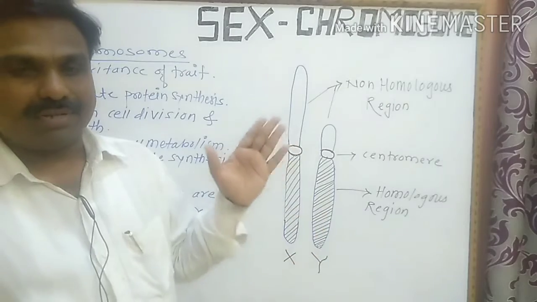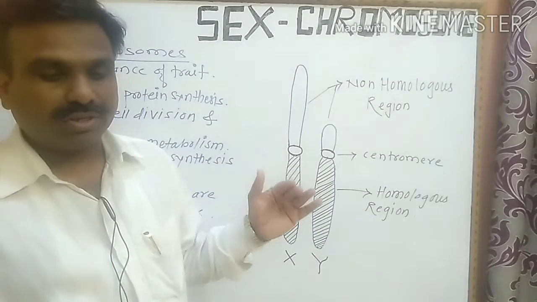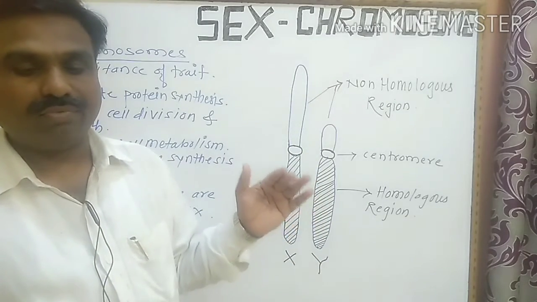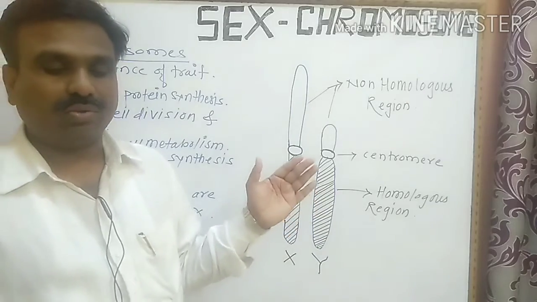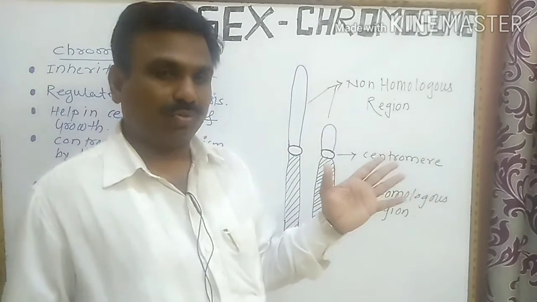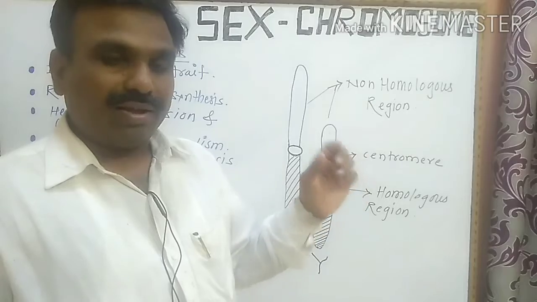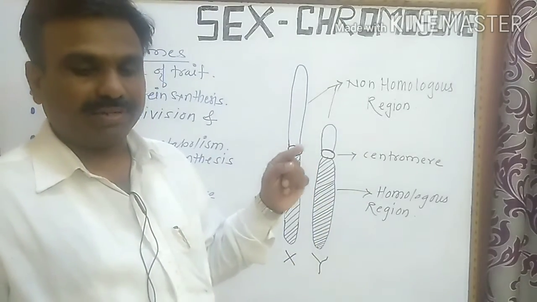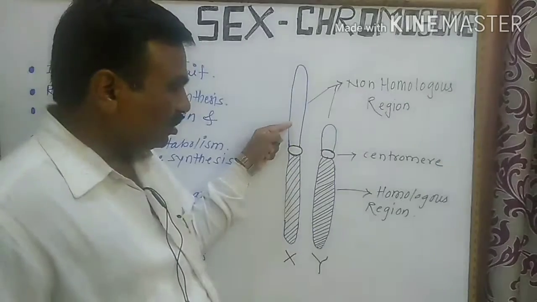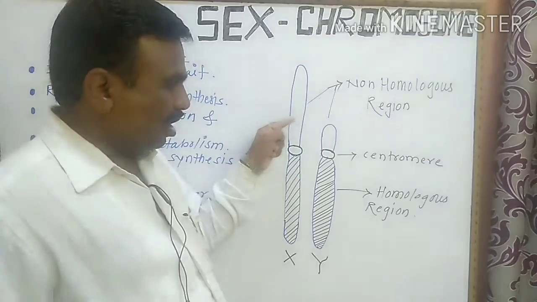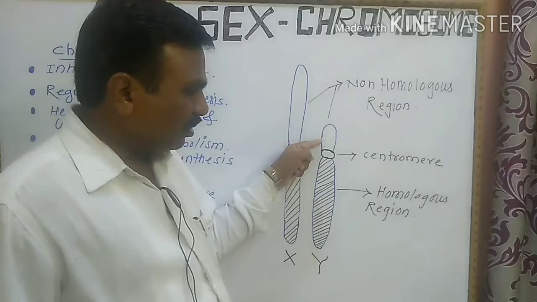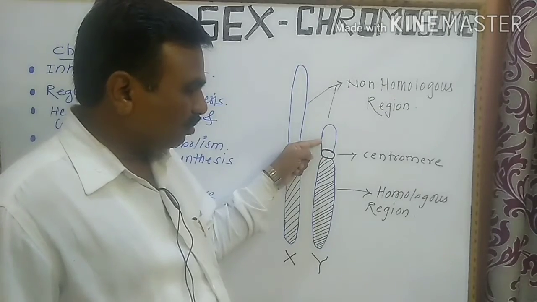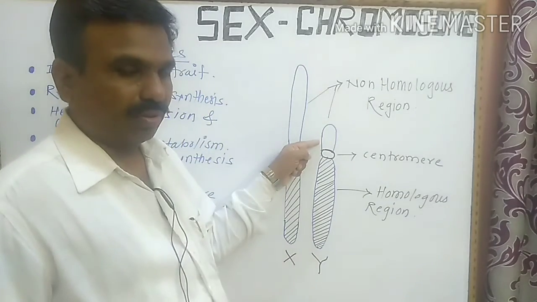X-linked genes are present on the non-homologous region of the X chromosome, while Y-linked genes are present on the non-homologous region of the Y chromosome.